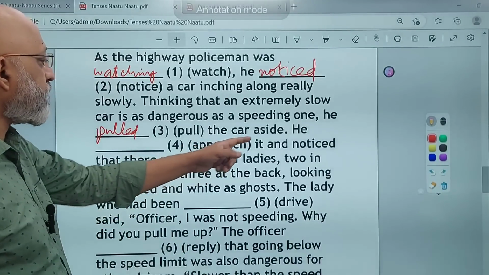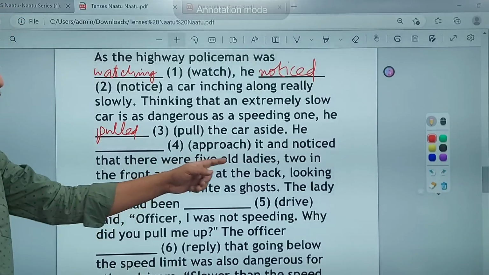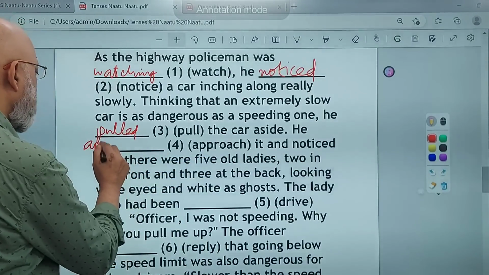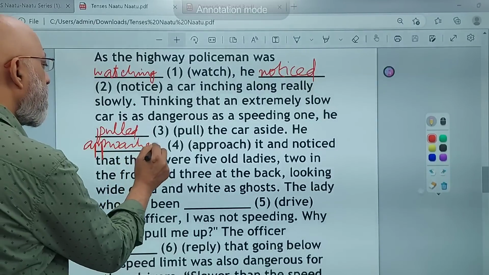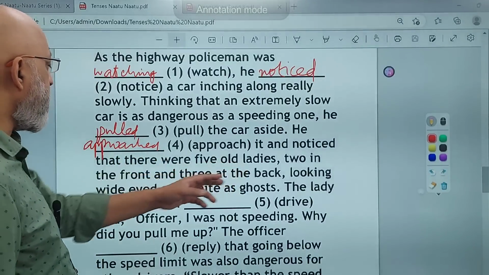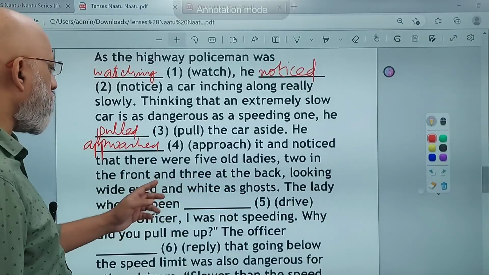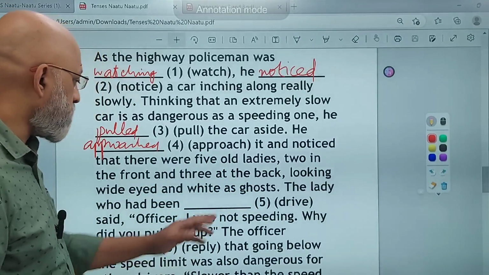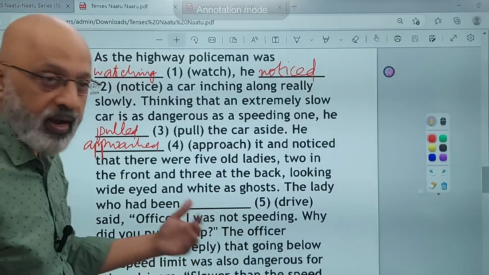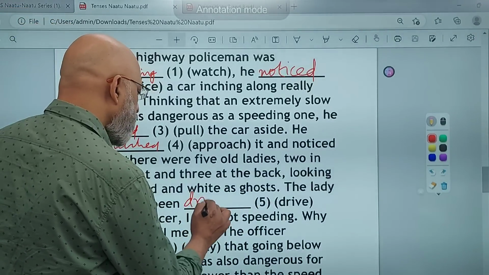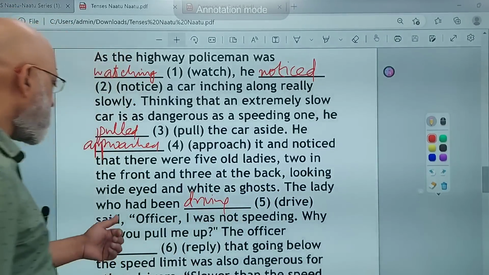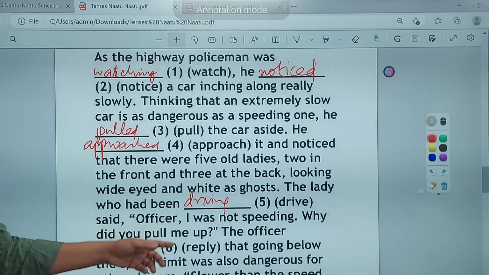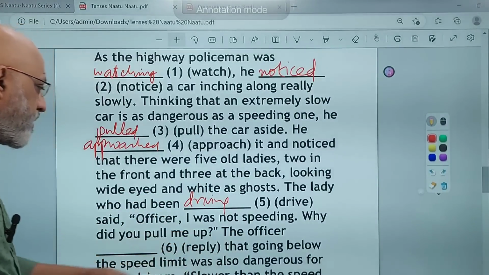He approached it and noticed that there were 5 old ladies, right? What did he do? Ye sara past tense mein, so it's actually quite simple. He approached it and said there are 5 old ladies, 2 in the front and 3 at the back, looking wide-eyed and white as ghosts. You know, they were pretty shaken and they were looking white as ghosts. The lady who had been driving said, officer, I was not speeding. मैं तेज नहीं चला रही थी. Why did you pull me up? The officer replied.